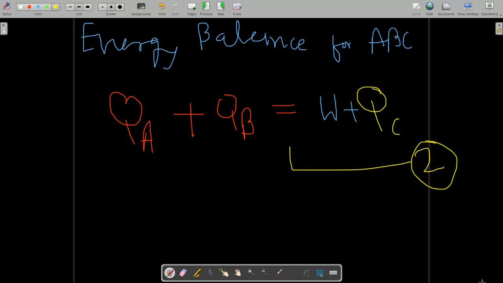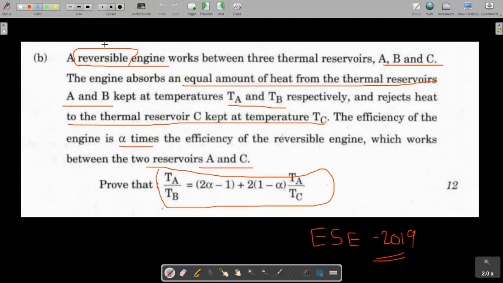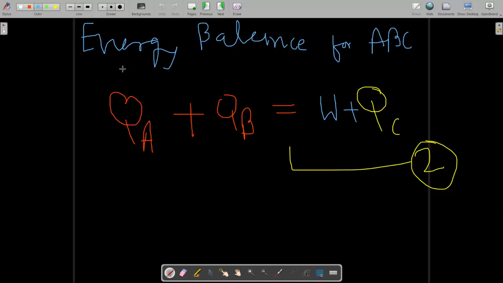Till now you have used the first law. Now your first concept is the utilization of the first law of thermodynamics. Second is the entropy principle. So why I have told you earlier in this video that it is reversible. This word is important, for the question, that it is reversible. So you know the entropy principle. So the change in entropy for a reversible engine is equal to 0. That means whatever entropy is added into the system, the same goes out of the system.